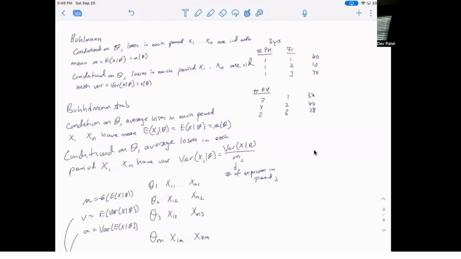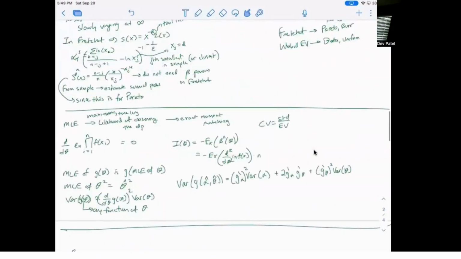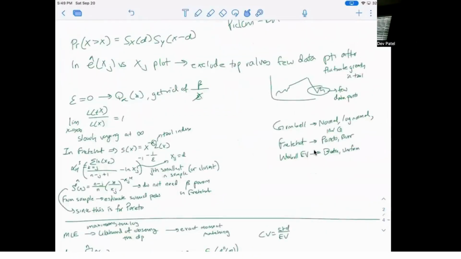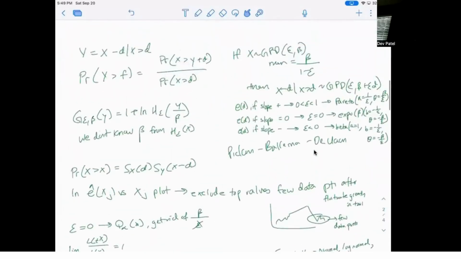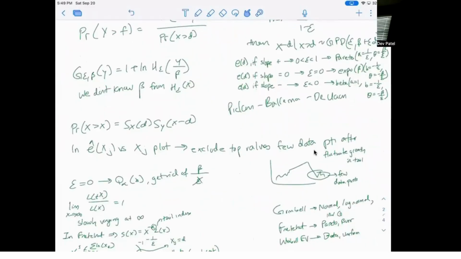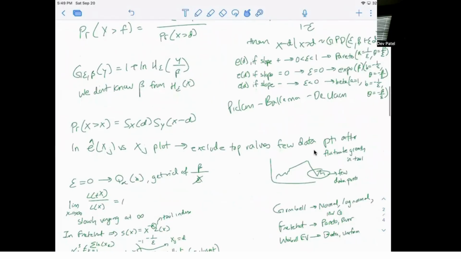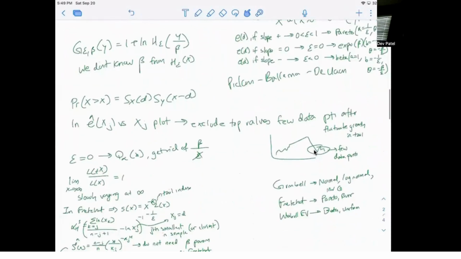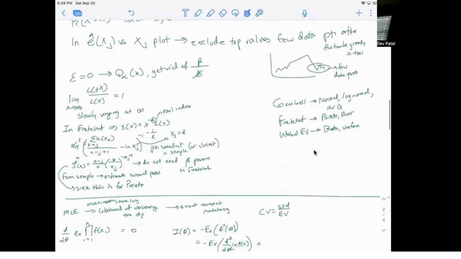Okay, so we're going to continue on some of these topics. One thing I wanted to mention, so we talked about Frechet, Gumbel, Weibull, extreme value. It's called the Pickands-Balkema-de Haan theorem, which states that if the block maxima follows the GEV distribution, the excess loss distribution follows the GPD as the threshold d approaches the maximum loss. So if you know that the block maxima follows GEV, by this theorem you already know that the excess loss follows this GPD, generalized Pareto distribution.